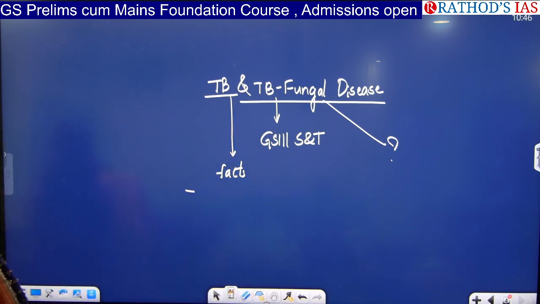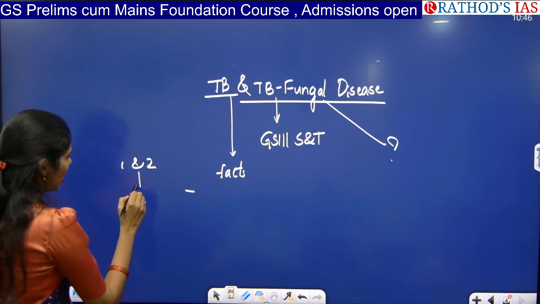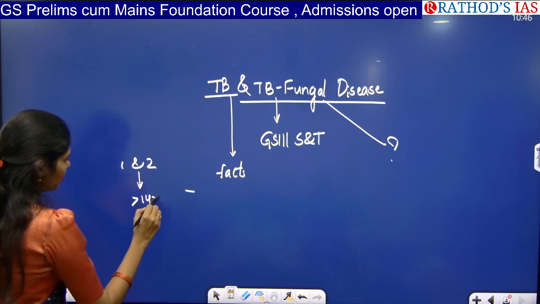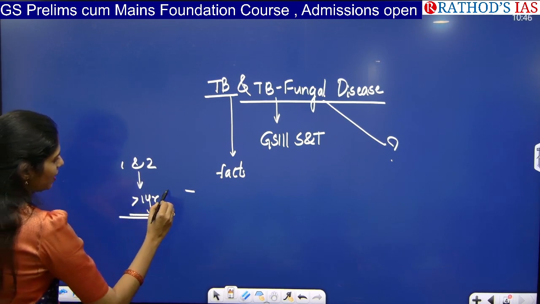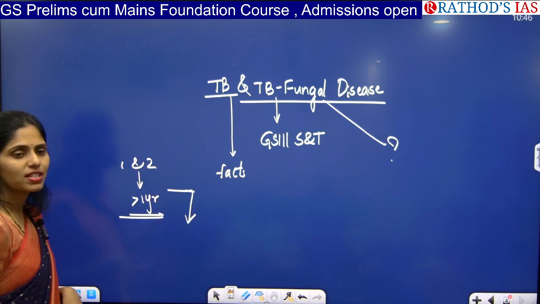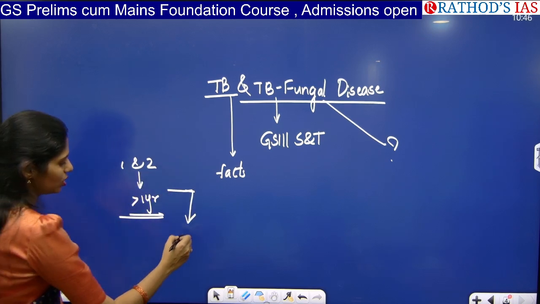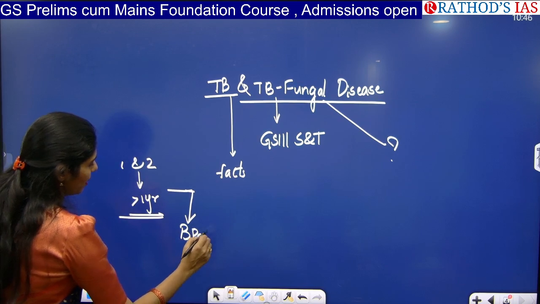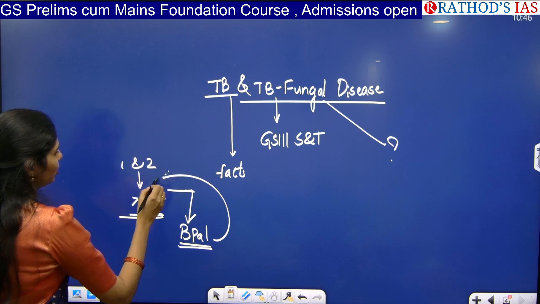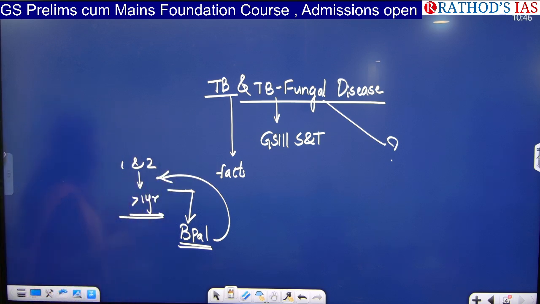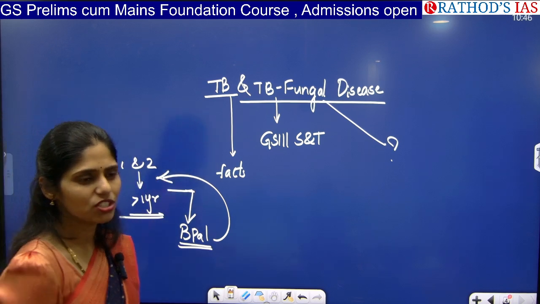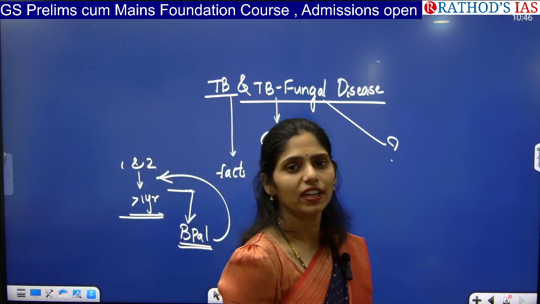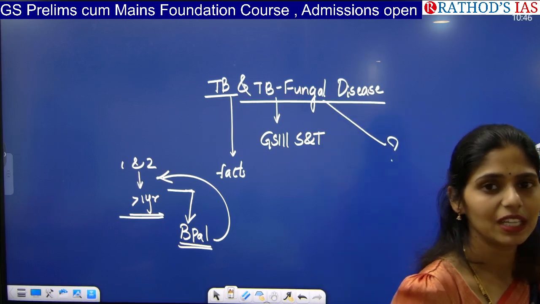Next, we have treatment called first line drugs and second line drugs to treat TB. Normally, if you are taking first line and second line drugs, you have to take them for more than 1 year. But recently we came up with an advancement in the treatment of TB, called BPaL. BPaL has more advantages compared to the first and second line drugs: the time period is just 6 months, it is more effective, and there is less antimicrobial resistance.